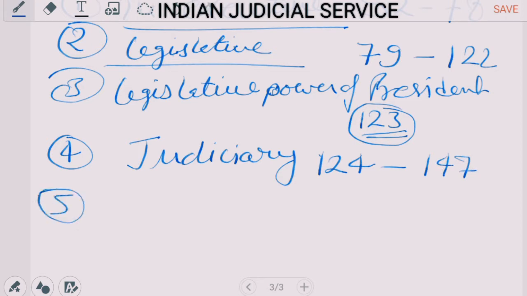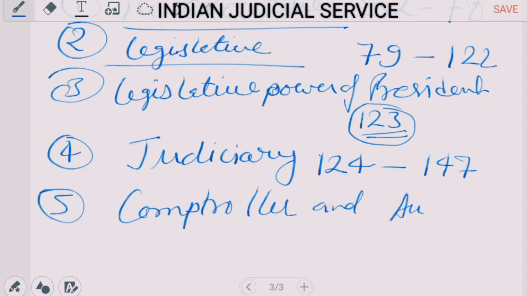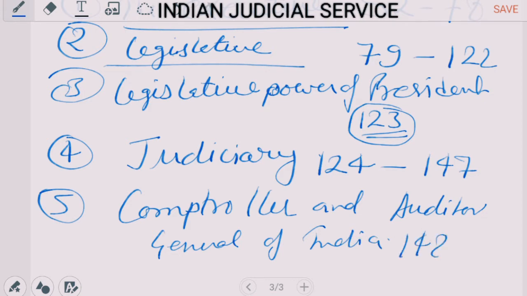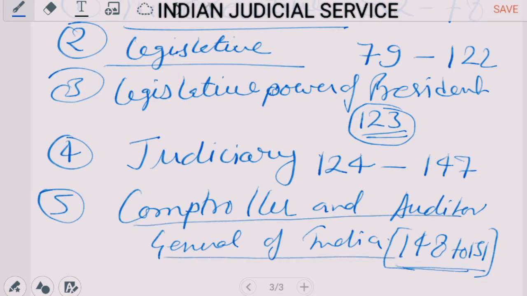And the last one, chapter 5, deals with the very important Comptroller and Auditor General of India, and their provisions are under articles 148 to 151.